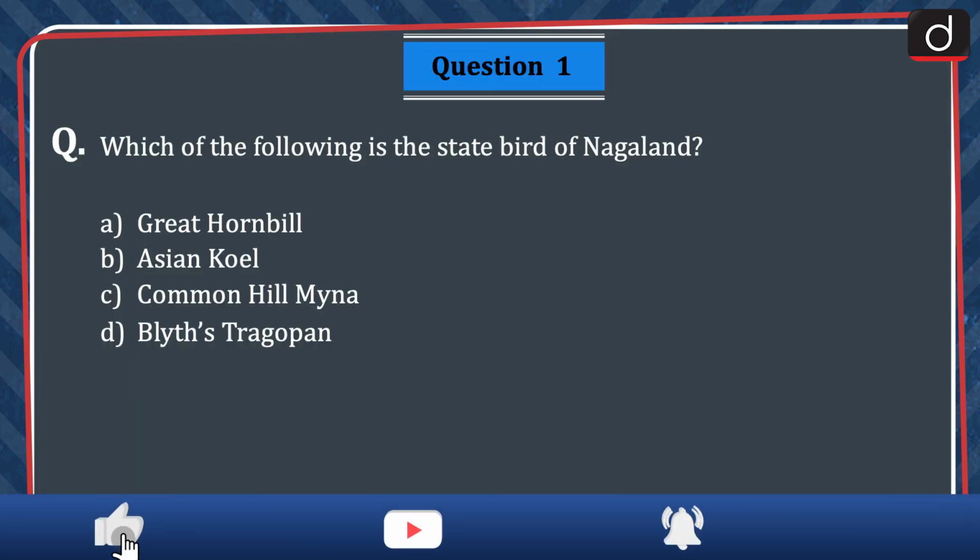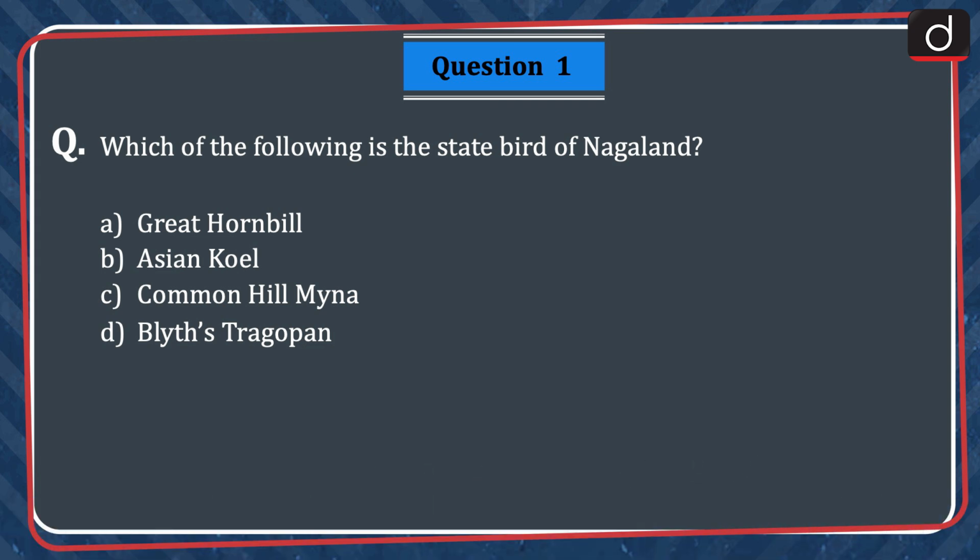Let's begin today's session. The first question is, which of the following is the state bird of Nagaland? Great Hornbill, Asian Quail, Common Hill Myna, or Blyth's Tragopan? The correct answer is option D, Blyth's Tragopan.